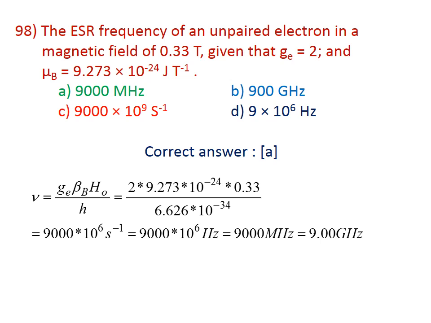which comes to around 9000 into 10 to the power 6 hertz, or 9000 megahertz, or 9.00 GHz. The correct answer is A, 9000 megahertz. It is a simple problem related to ESR spectroscopy, and this type of problem is repeatedly asked in GATE and CSIR.